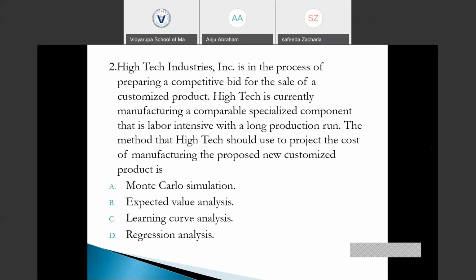So the first point is it is in the process of preparing a bid for the sale of a customized product, and it is labor intensive with a long production run. So in these situations, what is the best method that high-tech would use to predict the cost of manufacturing the proposed new customized product? Can you give me the answer? Yeah, option B. Let's check whether it is option B or not.